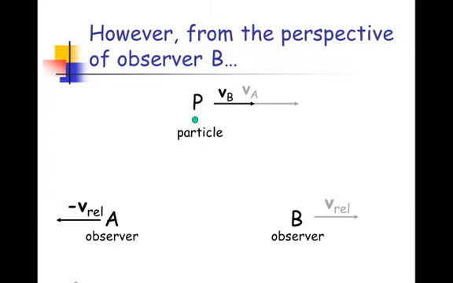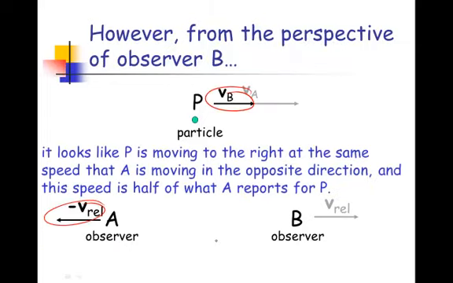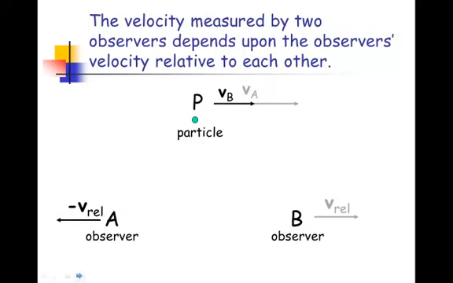But let's look at it from B's point of view. From B's point of view, it looks like the particle P is moving to the right at the same velocity that A is moving in the opposite direction. And on top of that, from B's point of view, it looks like object P is only moving half as fast as what A thinks object P is moving at. So as we can see, the velocity measured by two observers depends upon the observers' velocity relative to each other.